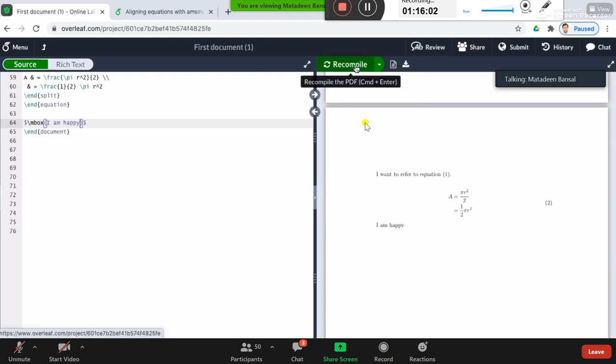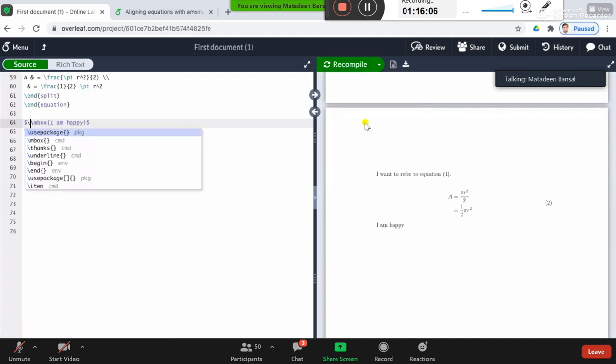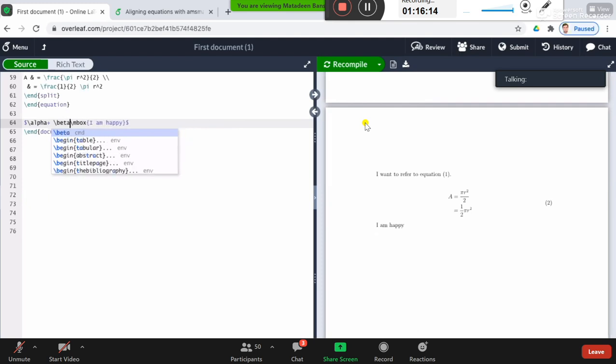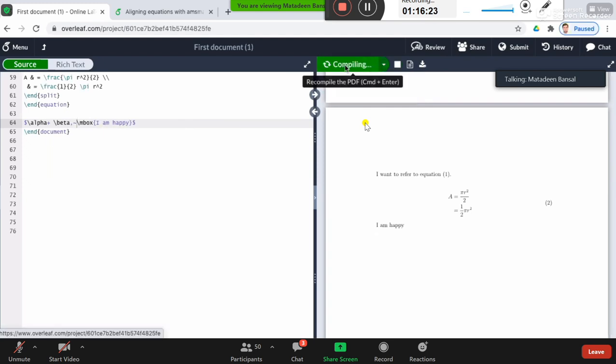So it will appear as text, right? And at the same time, you can also write the math outside this mbox, say alpha plus beta, comma this. For that, again, you have to put a space.